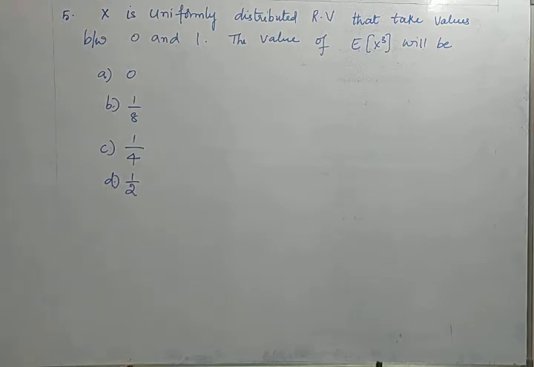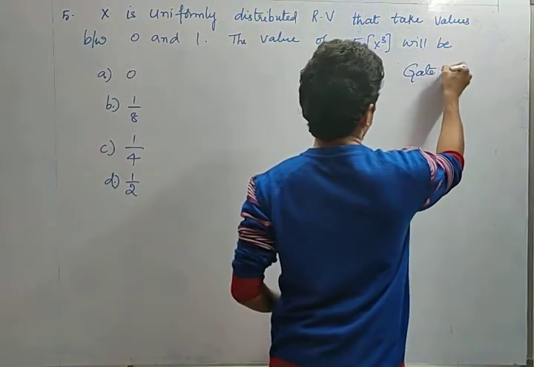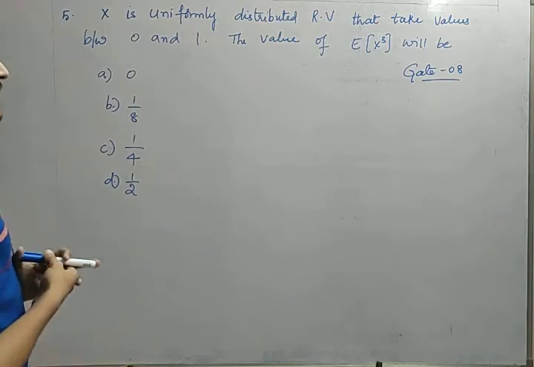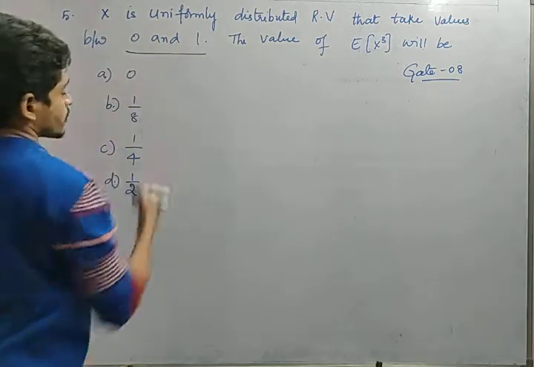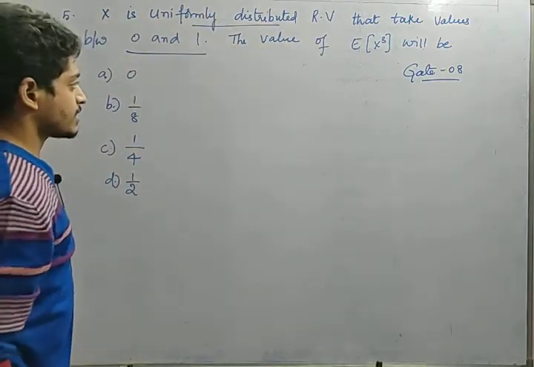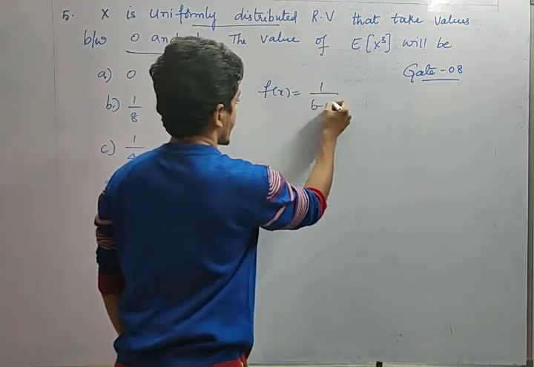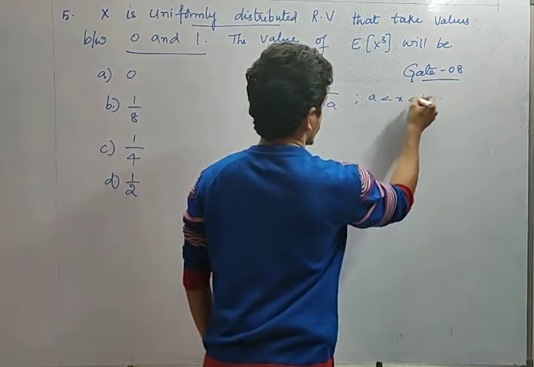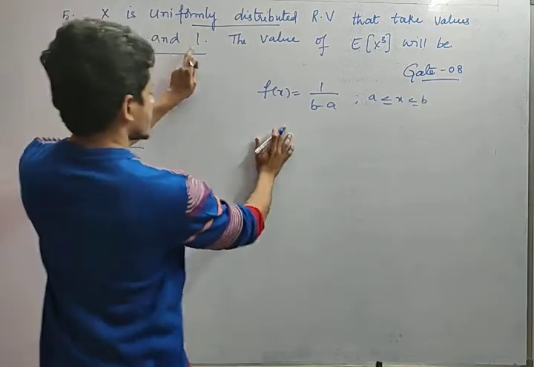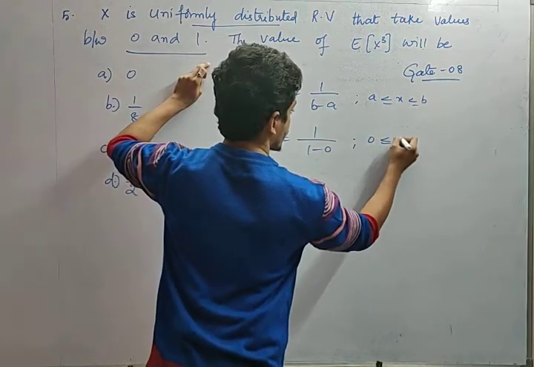This problem is a GATE 2008 question. Okay, this is a very easy question, friends. See, x is a uniformly distributed random variable that takes values between 0 and 1. Okay friends, x is uniformly distributed, that means uniform distribution that takes 0 and 1. In the sense, what is the uniform distribution formula, friends? f of x equals 1 by b minus a for a less than x less than b. Right? Yes or no? 0 otherwise. So what are the values of a and b he has given? That means f of x equals 1 by 1 minus 0 for 0 less than or equal to x less than or equal to 1.